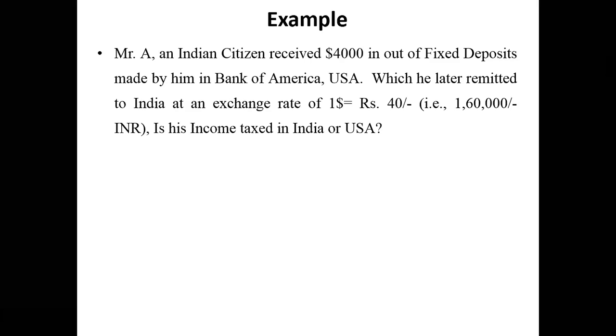So $4,000 into 40 rupees comes to 1,60,000 rupees. Sir, as he is the resident of India, the income is taxed in India, sir.